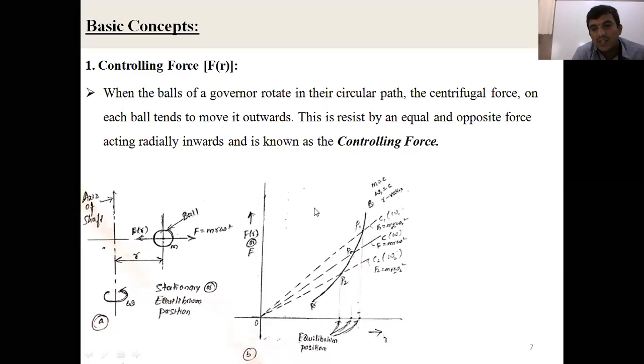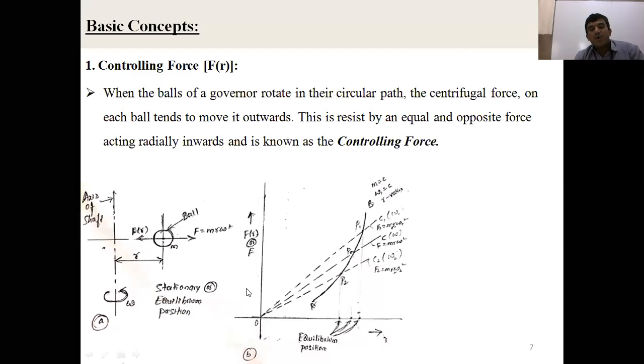Why do we want this controlling force? You want to make it stabilized, under equilibrium condition. One is an external force acting radially outward, so I want a radially inward resistive force acting on the governor ball. Then only the governor ball is stable to rotate at the corresponding radius of rotation. Otherwise, it continuously moves. That force is called the controlling force.